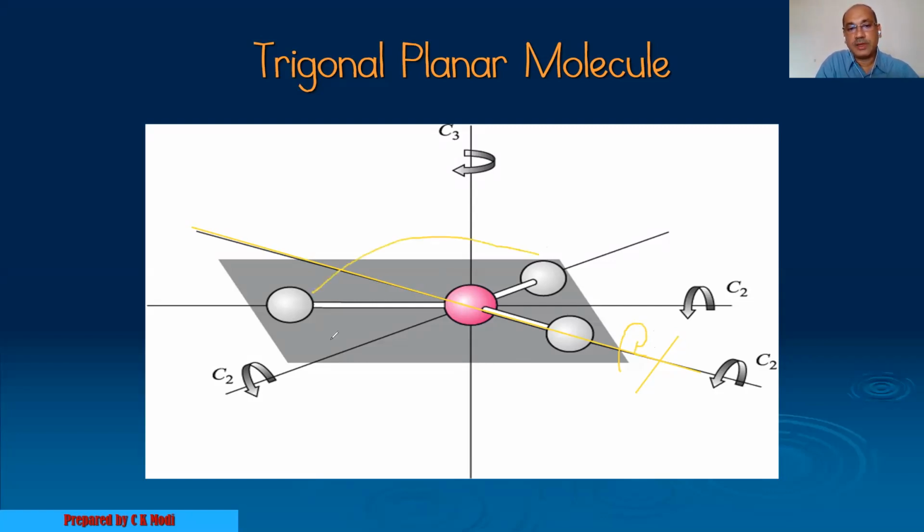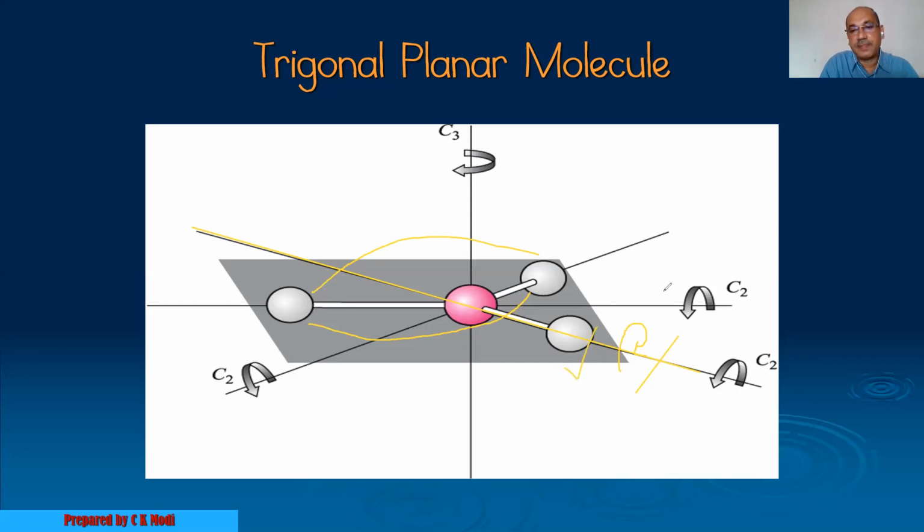These two atoms interchange their positions. However, this boron atom and this fluoride atom are situated on the axis, so their positions remain as they are. Therefore, after the 180-degree rotation we get an equivalent structure. So 360 divided by 180, and this rotation axis is considered as C2.